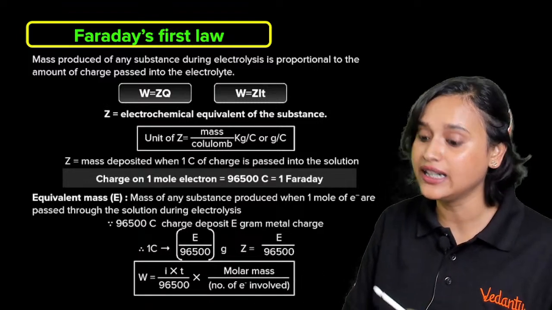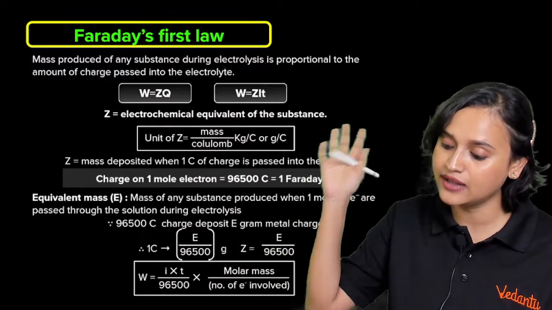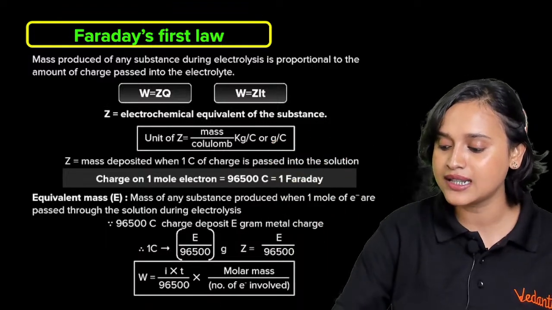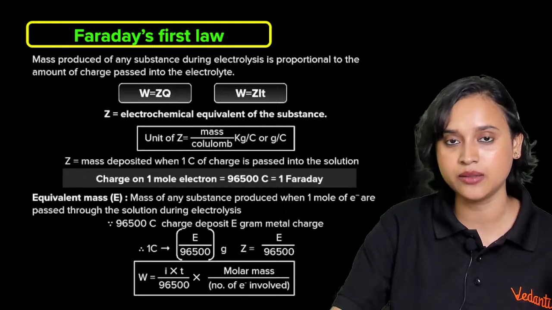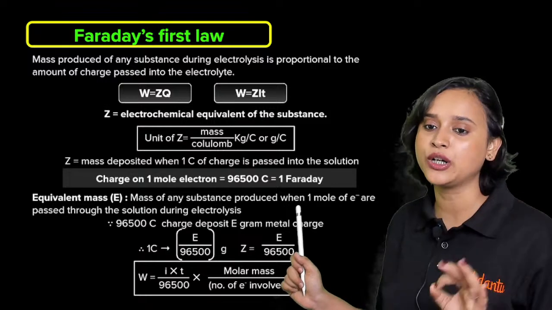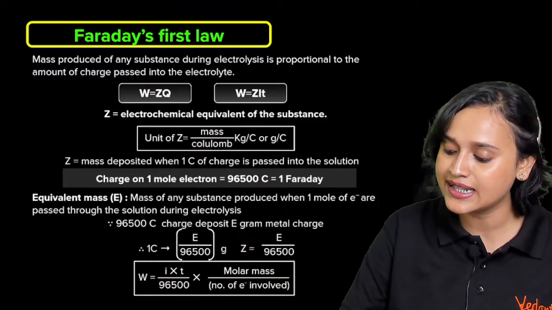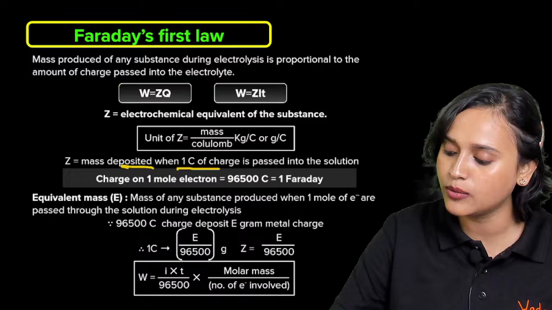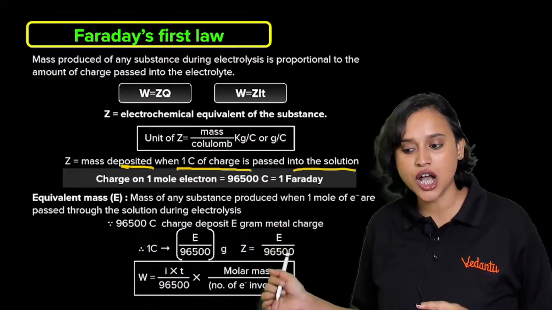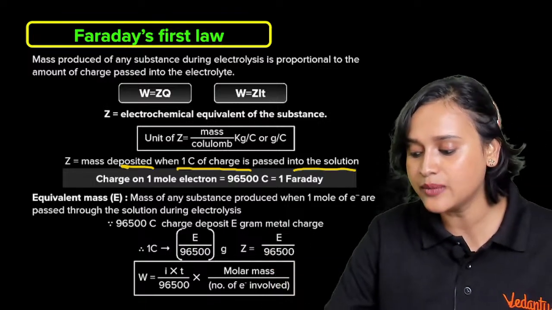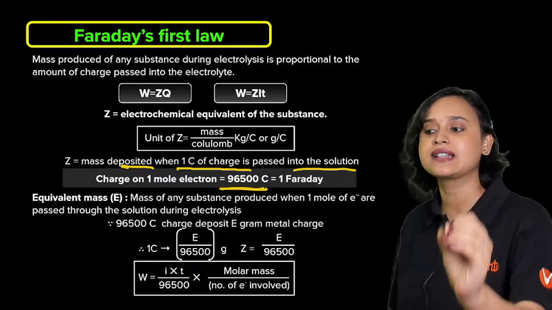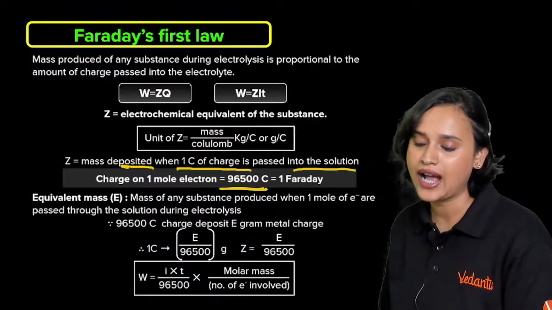What is the unit of Z? You can clearly see that there is mass involved somewhere, there is charge involved somewhere, right? So it will be mass divided by coulomb, that is kg divided by C, or gram divided by coulomb. Gram per coulomb, kg per coulomb, okay? What is Z? Z is the mass deposited when 1 coulomb of charge is passed into the solution. And what is the charge on 1 mole of electrons? That, my dear student, is 96,500 coulomb, or it is considered as 1 Faraday.